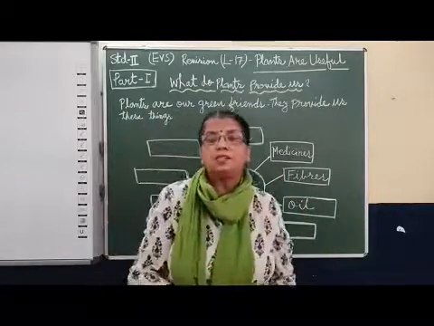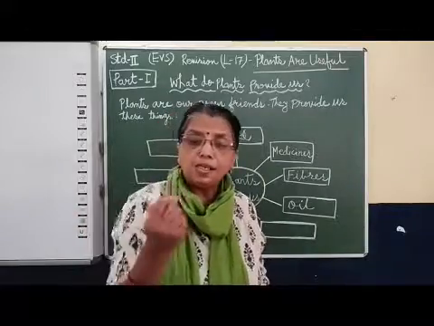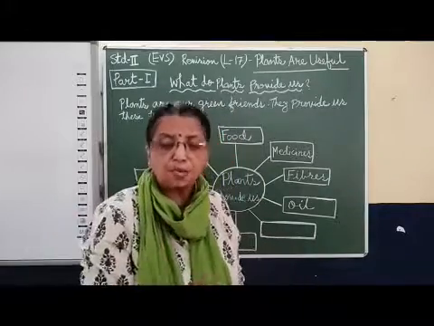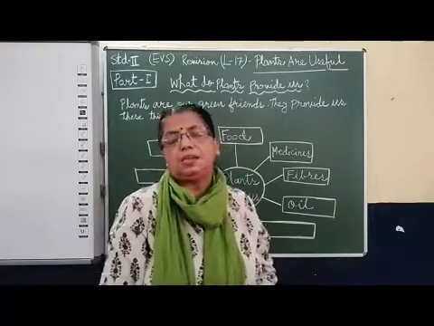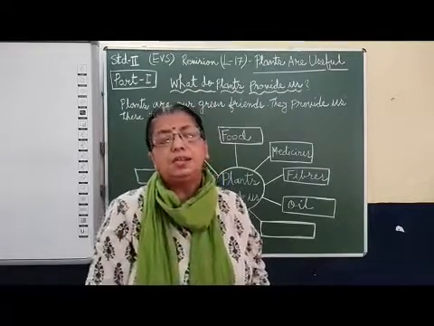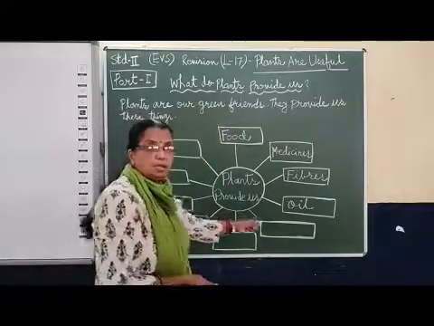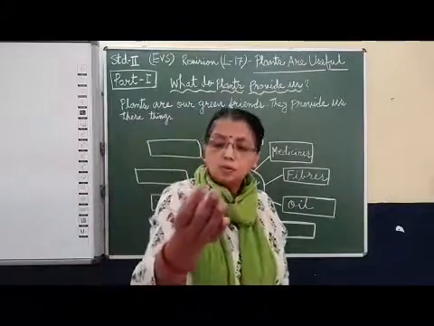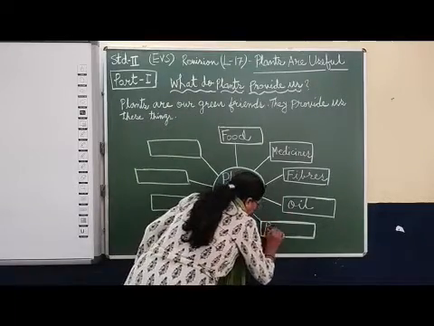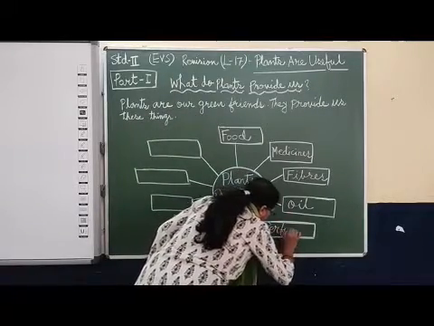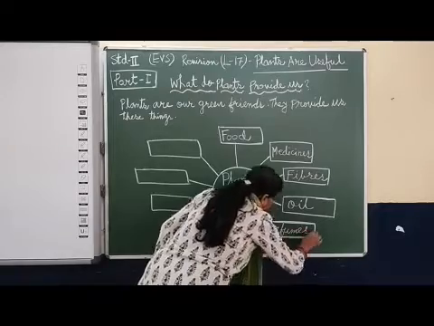Then oil. Some seeds of plants are crushed and oil is extracted from that, like mustard, sesame, coconut, groundnut, isn't it? All these are used to make oil. Then perfumes. We are using perfumes, no? That also we are getting from plants.